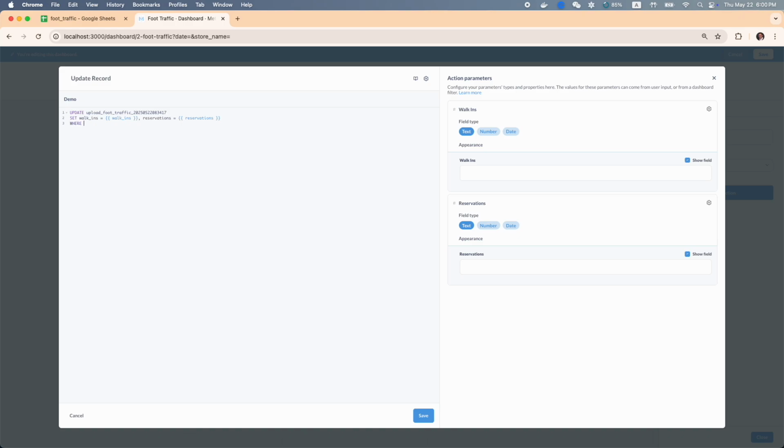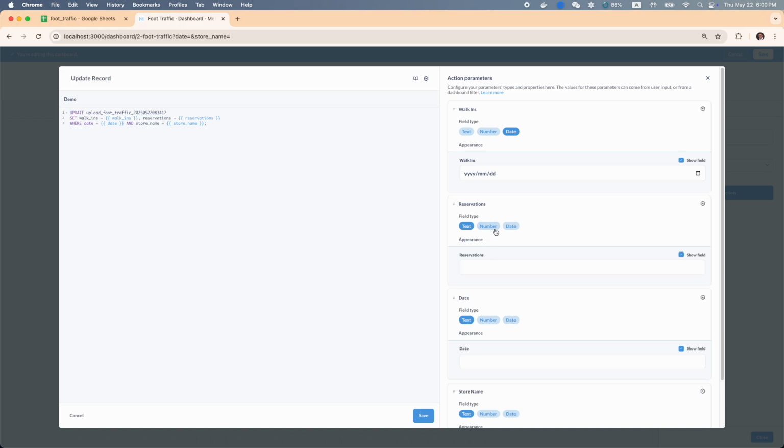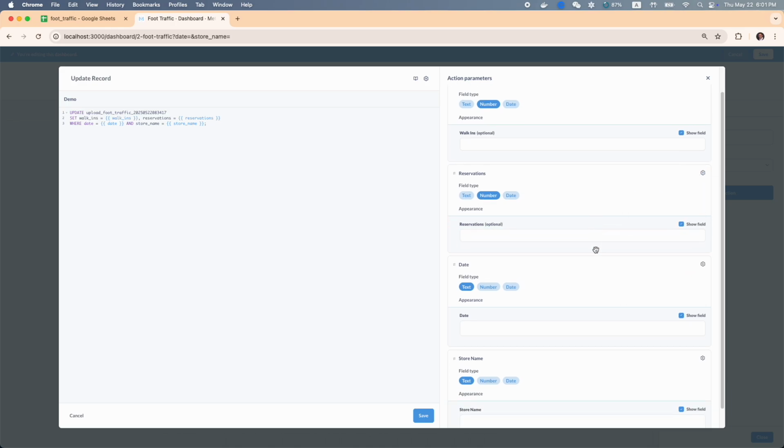Now the where clause is how we identify which row we want to update, so make sure you put in enough values here to be able to uniquely identify which row you want to update. So where date equals date, where store name equals store name. Oops, that's walk-ins first, so it needs to be a number. We can make this optional if we don't want to have to input any data in case it's not being updated.